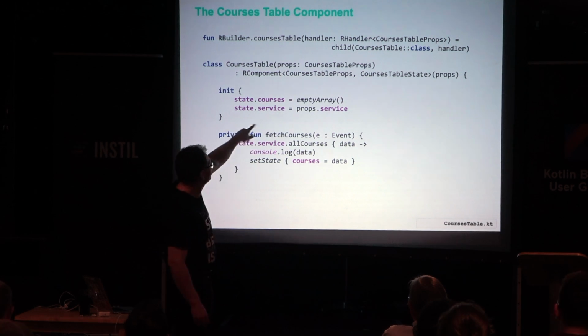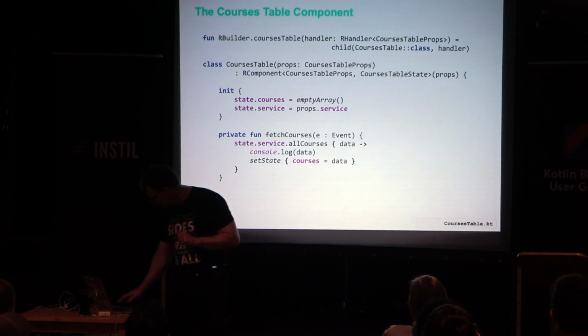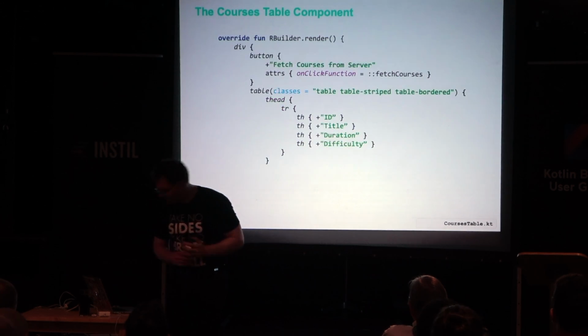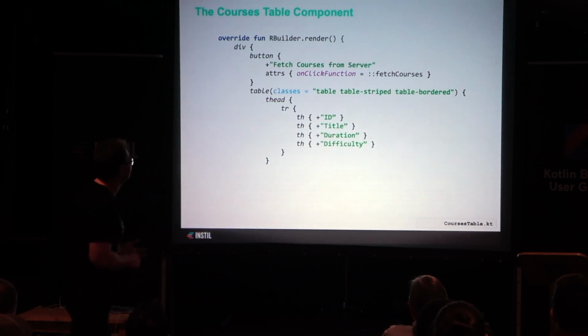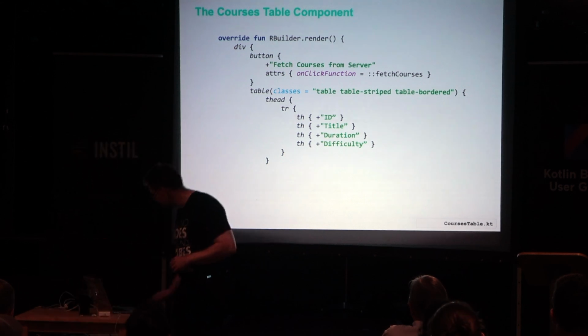So properties are going to be encapsulated by this interface here, courses table props, and state is going to be encapsulated by courses table state. And it has this little DSL. So whenever the courses table is asked to render itself, well, this is what we're going to get. So we're going to get a div containing a button, and then whenever you click the button, well, we're going to go out and invoke fetch courses. Yeah.